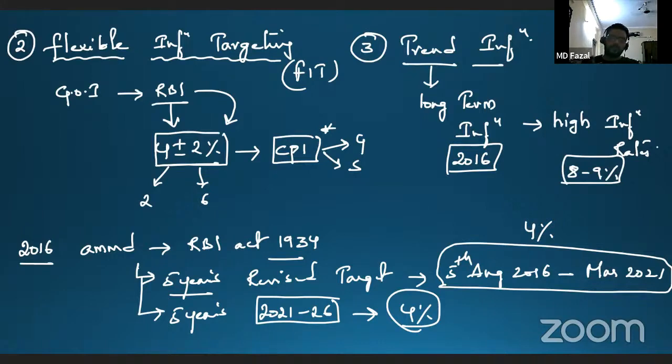So this is the difference. Flexible inflation targeting is for the short term and is revised every 5 years by amending the RBI Act 1934, and it is linked to CPI. Trend inflation is nothing but long term inflation targeting. Prior to 2016, we used to have a high inflation rate somewhere around 8 to 9% or more than 9%. We used to fix it.